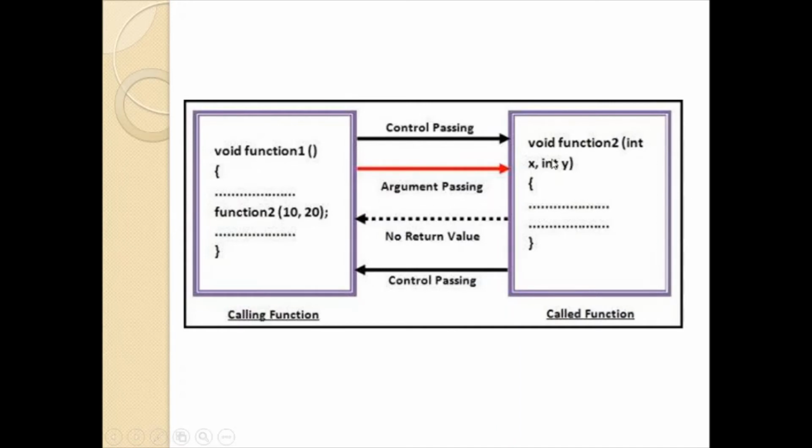Here, 10 and 20 are passed, where x and y, the formal parameters defined along with the function, are getting the values of 10 and 20. Once this completes the execution, it is going to return the control back to the calling function. Here you can see there is no value returned from the called function to the calling function.